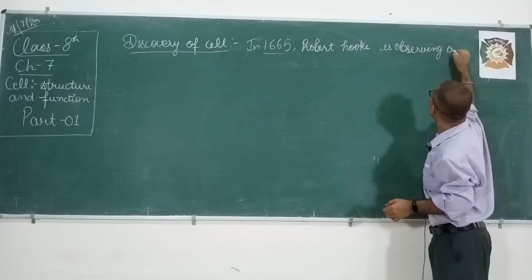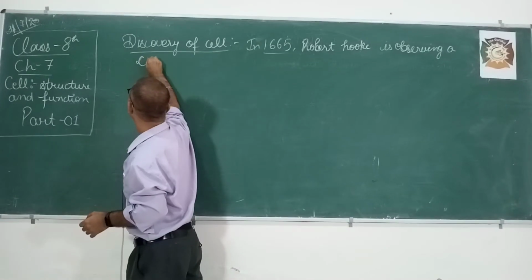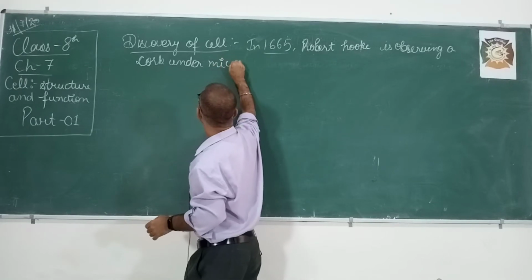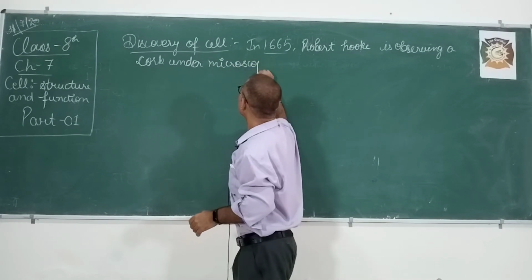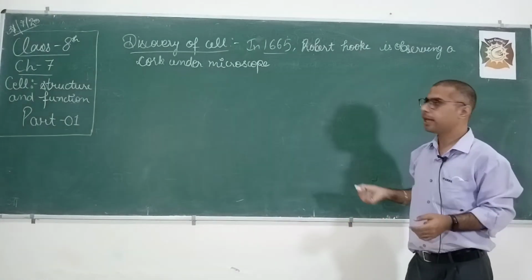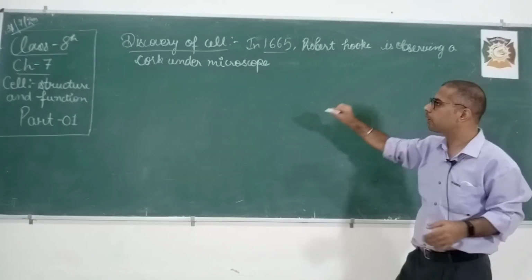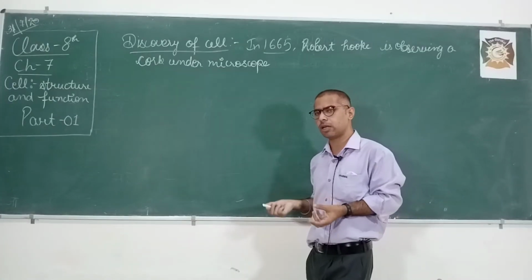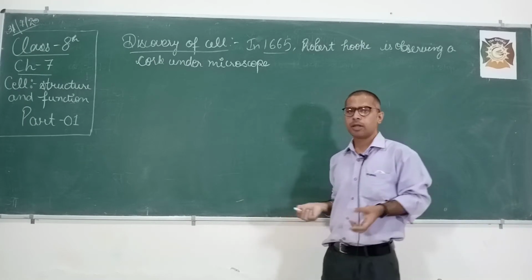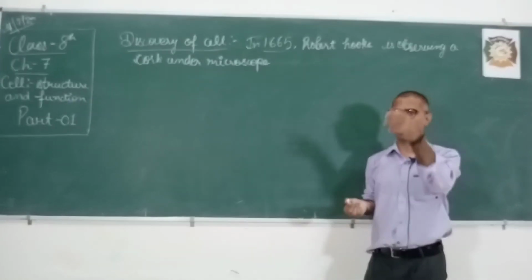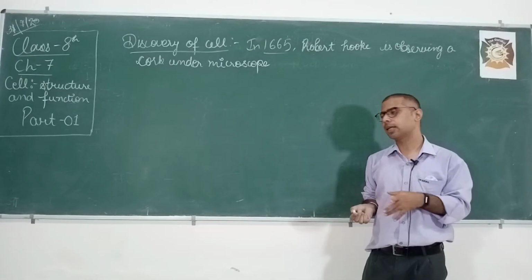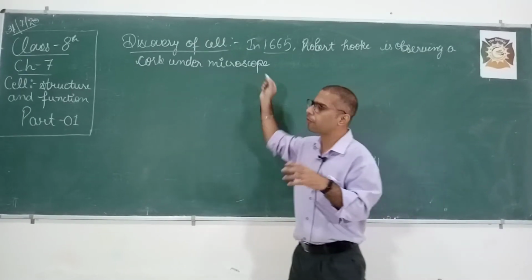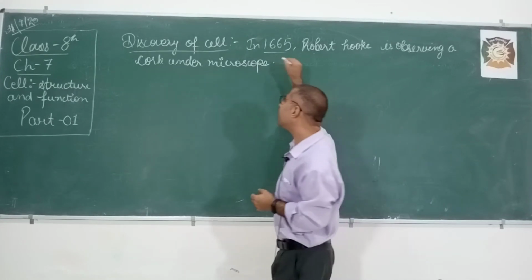Okay. So in 1665, Robert Hooke was observing a cork under a microscope. So one day in 1665, Robert Hooke was observing a cork under a microscope. At that time, the microscope was not as developed as we have nowadays. At that time, the microscope was the size of a pencil. Okay, it was not so developed. Some lenses were set up, and with the help of that, Robert Hooke observed a very thin slice of cork under the microscope. So what did he observe?